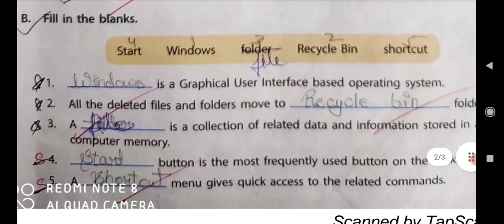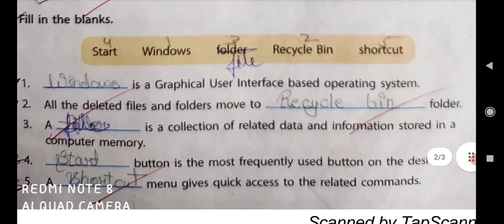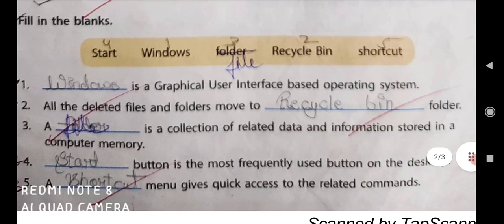Fill in the blanks. Here, dash is a graphical user interface based operating system.